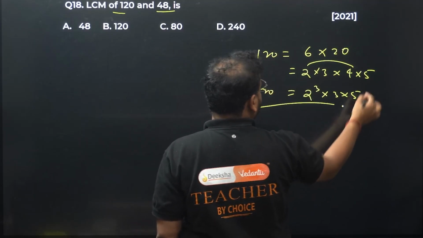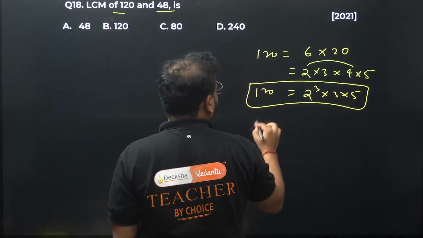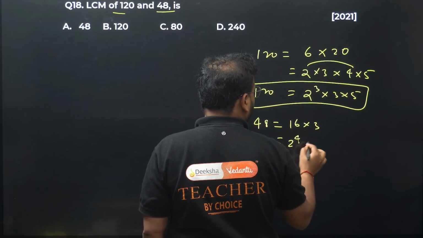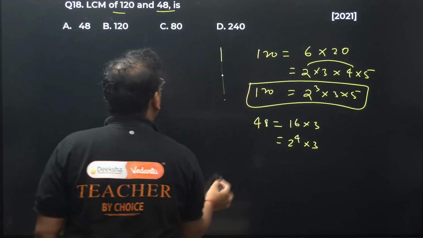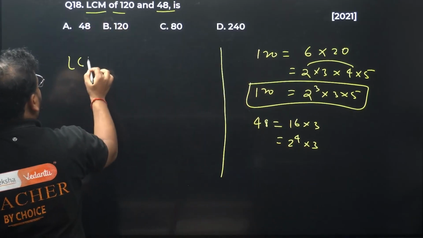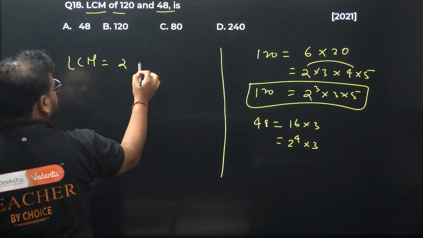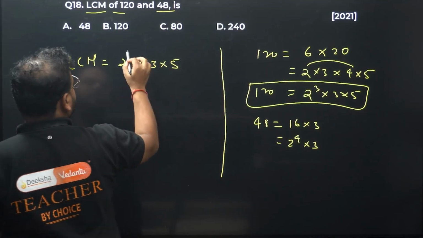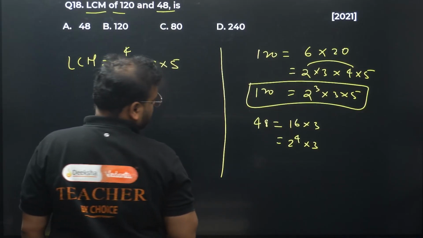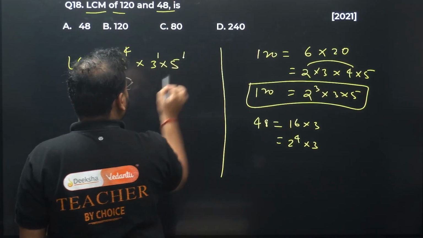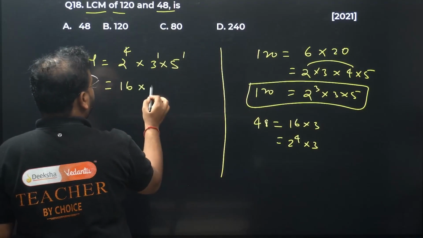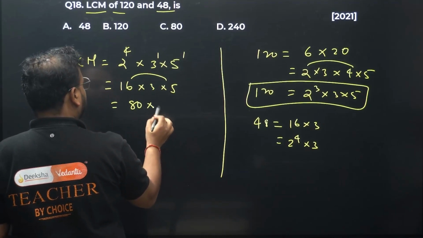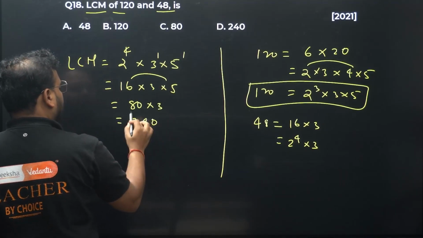What about 48? 48 is nothing but 16 into 3, so we have 2 power 4 into 3. What are we looking for? LCM. What is LCM? All factors with maximum power. So 2, 3 and 5. Maximum power of 2 is 4, of 3 is 1, of 5 is also 1. So 16 into 3 into 5. 16 into 5 is 80, into 3 is 240. Answer is option D.